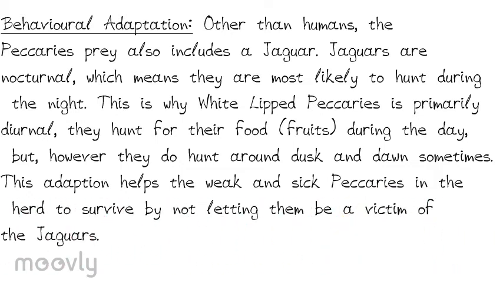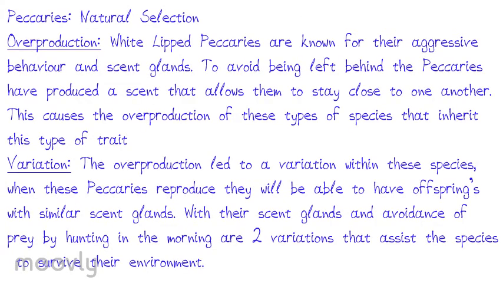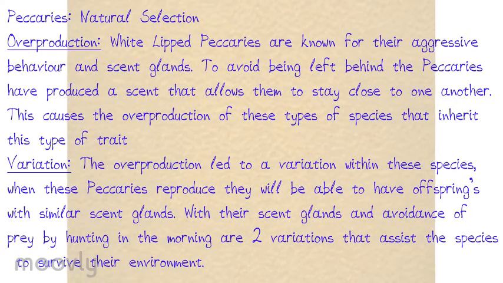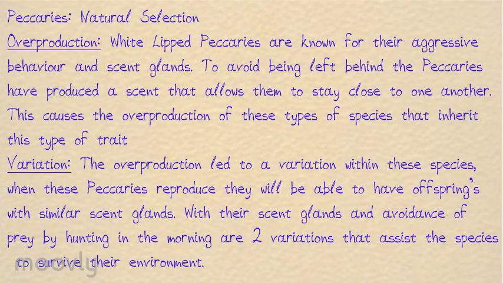This adaptation helps the weak and sick peccaries in the herd to survive by not letting them be victims of the jaguar. Natural selection. For overproduction, white-lipped peccaries are known for their aggressive behavior and scent glands. To avoid being left behind, the white-lipped peccaries slowly have produced a scent that allows them to stay close to one another. This causes the overproduction of these types of species that inherit this type of trait. Variation: the overproduction led to variation within these species. When these peccaries reproduce, they will be able to have offspring with similar scent glands. Their scent glands and avoidance of predators by foraging in the daytime are two variations that assist the species to survive their environment.